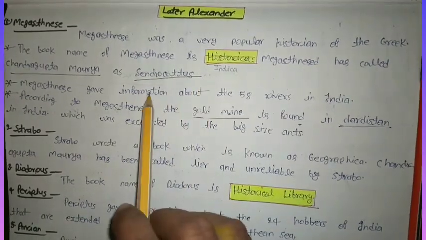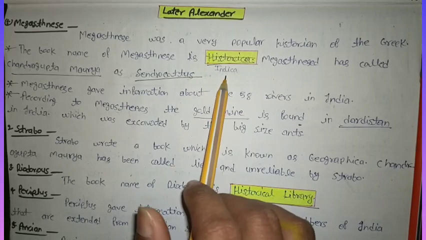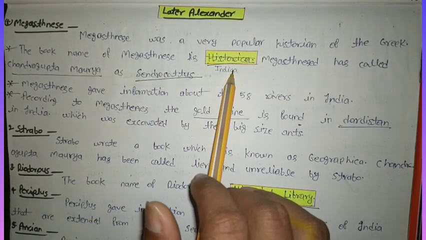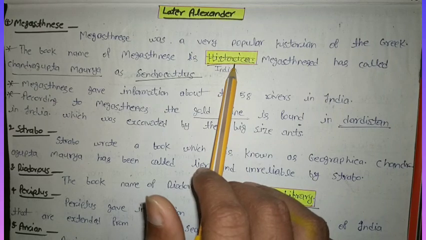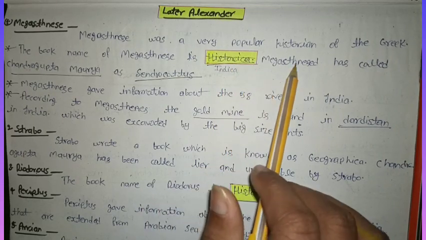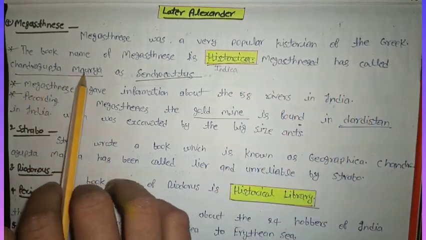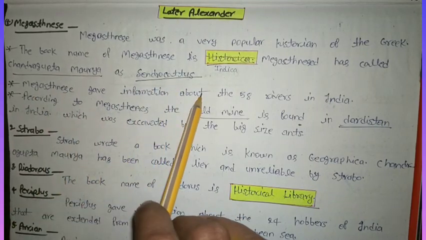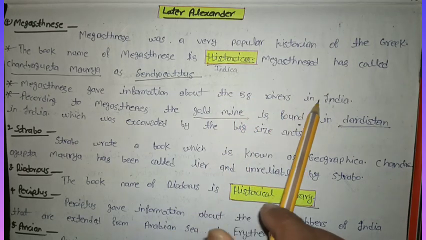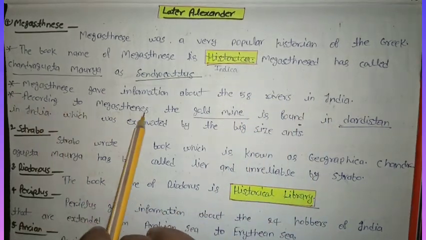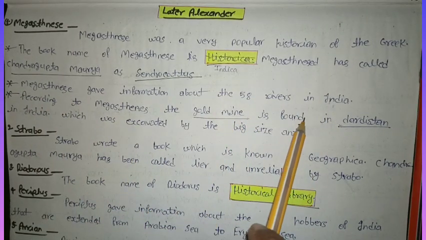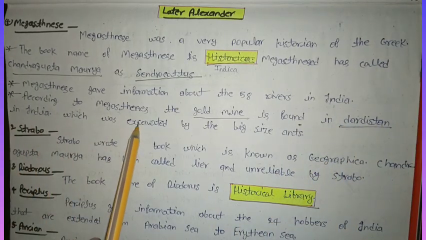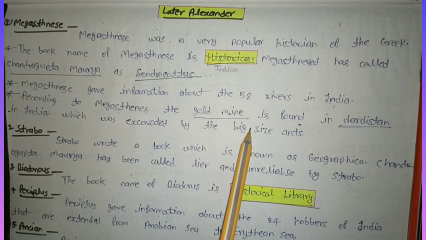Sorry, the book name of Megasthenes is Indica. This was not Historica. Historica was written by Herodotus. Okay, Megasthenes has called Chandragupta Maurya as Sandrocottus. Megasthenes gave information about 58 rivers in India. According to Megasthenes, gold mines are found in Rajasthan in India, which were excavated by big-size ants.